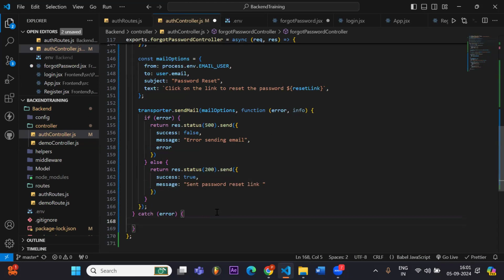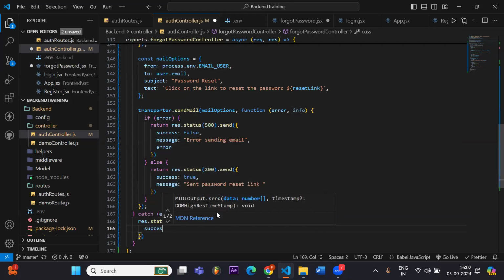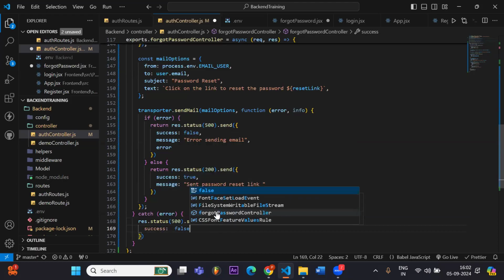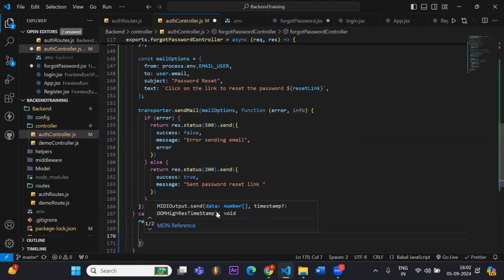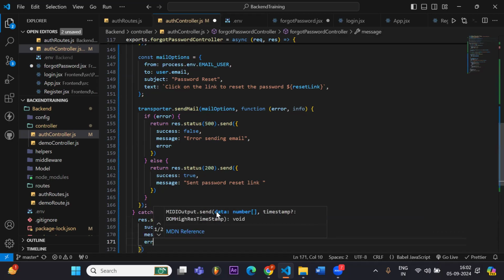If any kind of error comes, then response.status 500 .send, error in forgot password, error.